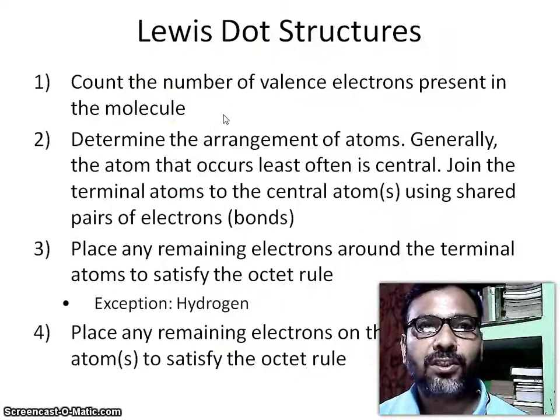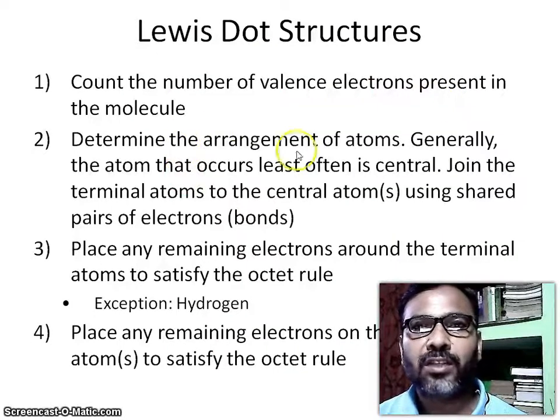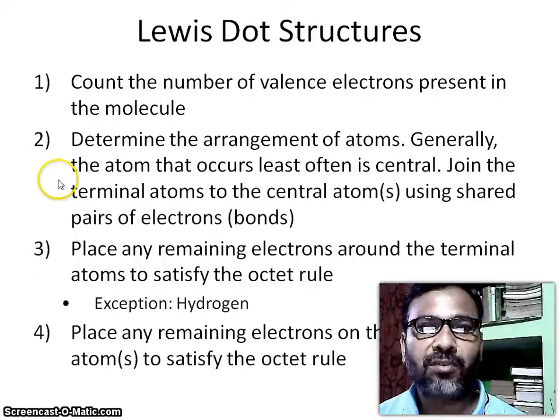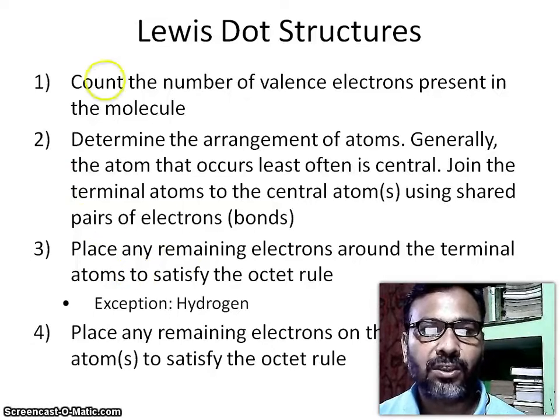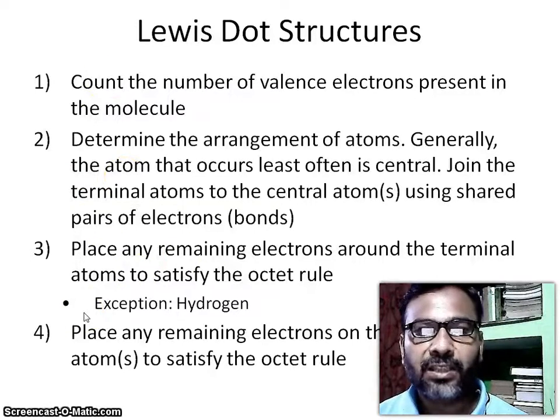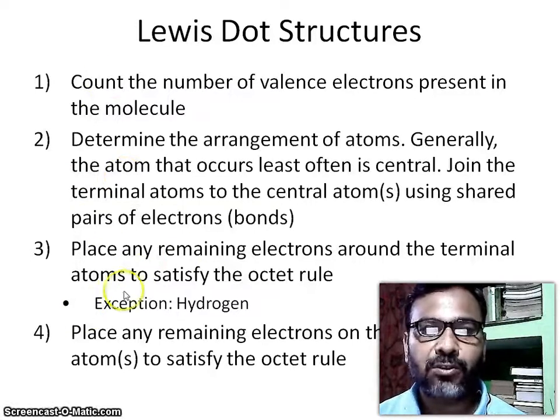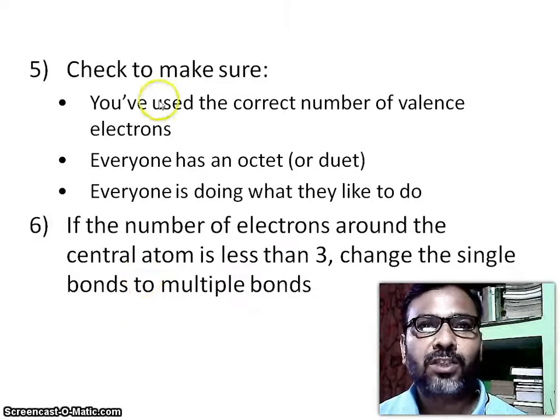So, the Lewis dot structure. Count the number of valence electrons present in the molecule. Determine the arrangement of atoms. Generally, the atom that occurs least often is central. Join the terminal atoms to the central atom using shared pairs of electrons. Place any remaining electrons around the terminal atoms to satisfy the octet rule, with the exception of hydrogen. Place any remaining electrons on the central atom to satisfy the octet rule. Then check to make sure you have used the correct number of valence electrons.